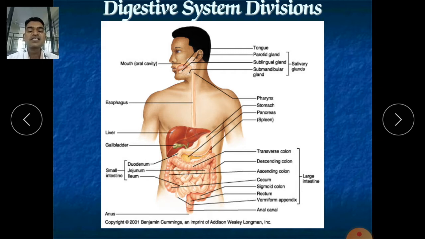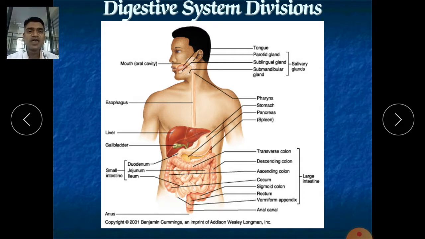And second is catabolism. What is catabolism? When the complex forms are converted into simpler forms. For example, long chains of carbohydrates or long chains of fats are broken down, split into smaller forms like glucose or fructose. They are cut in such a way that they can be easily absorbed into our bloodstream.